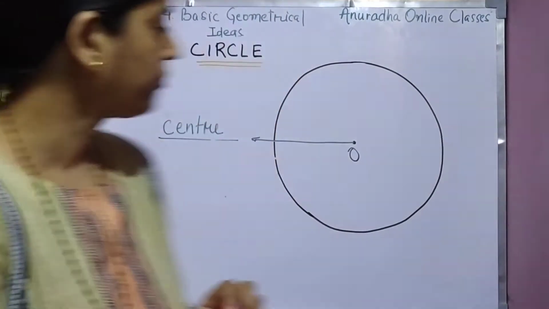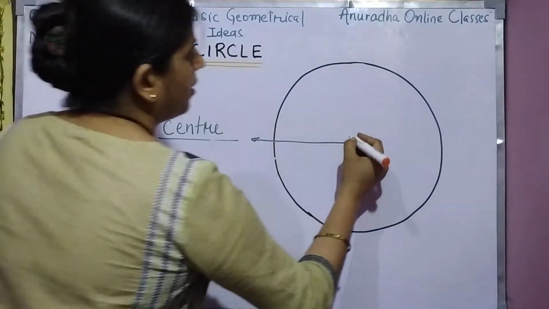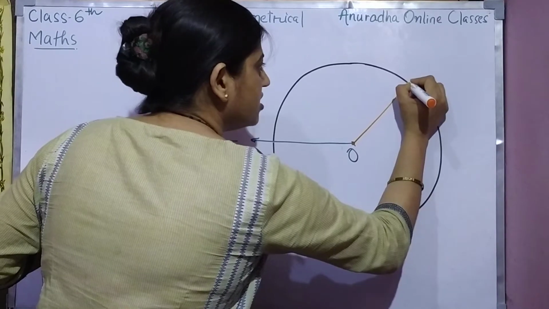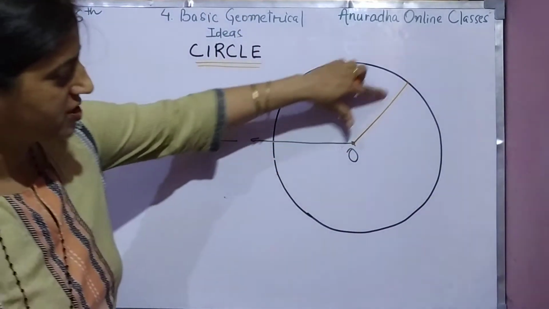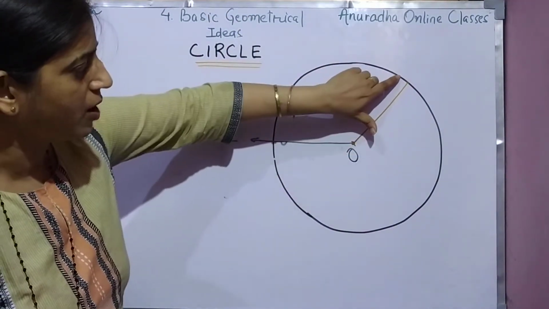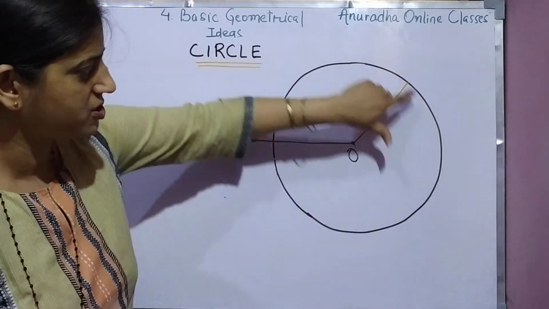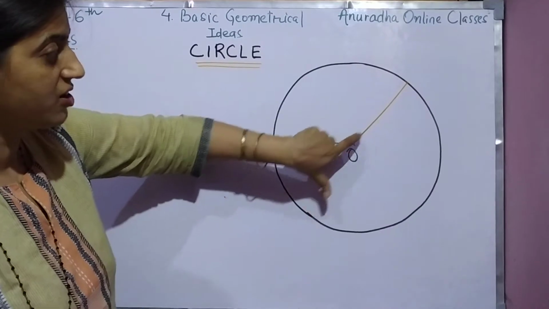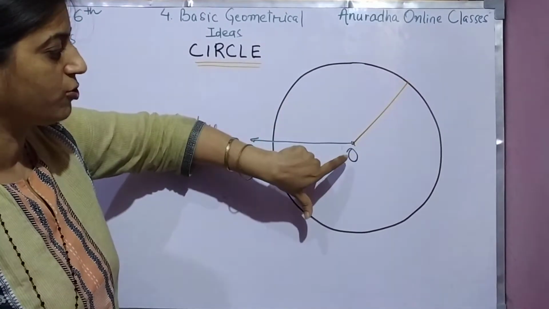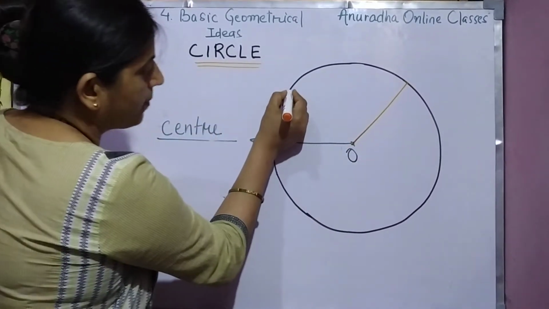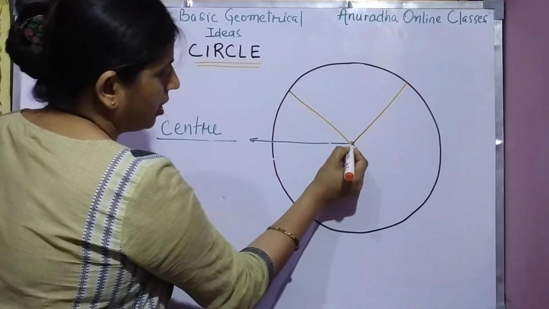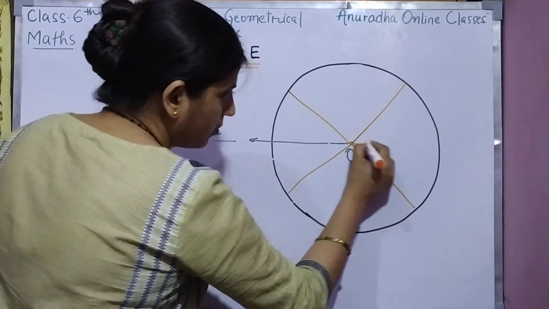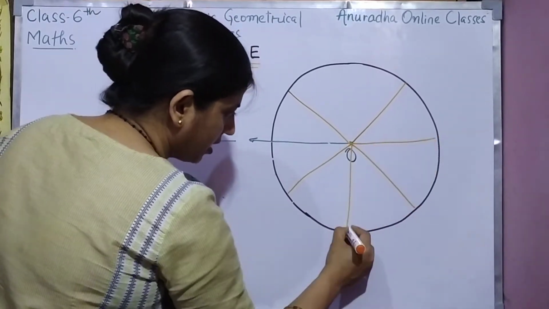Now see, I have drawn this line, okay, from center to the boundary. This is the boundary of the circle. अब I have drawn from the center to the boundary. एक line draw की, और यहाँ पे भी एक line draw की, and I have drawn one more line here, one more line here.